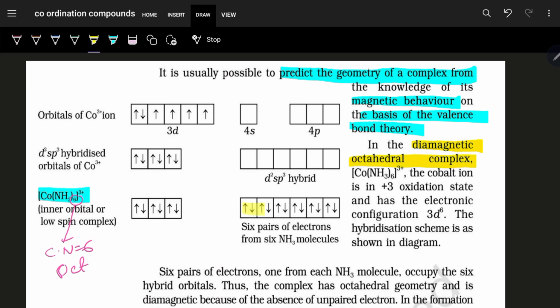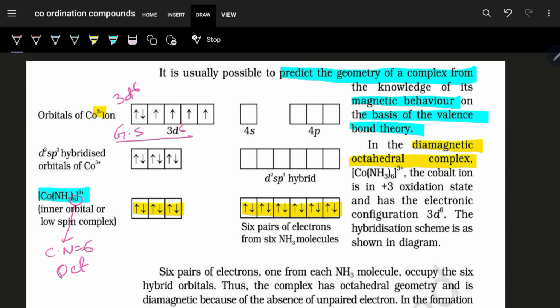You can see all the electrons are paired. None of the electrons are remaining unpaired. Now, what is happening over here is cobalt is having a 3+ oxidation state, and in this 3+ oxidation state it has 3d6 electronic configuration. So this is the ground state electronic configuration, which is 3d6.